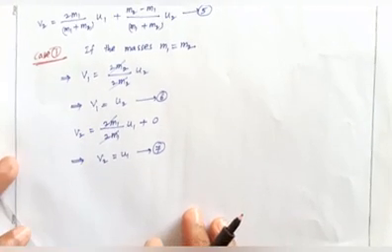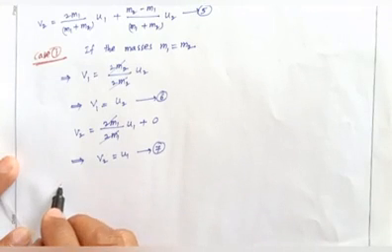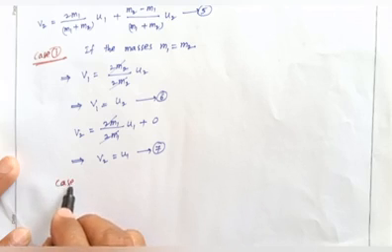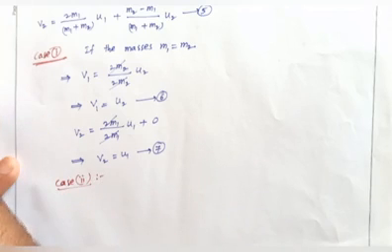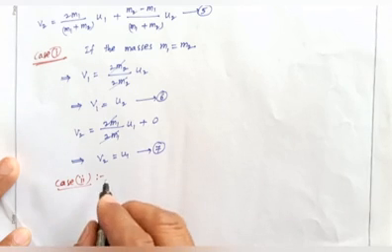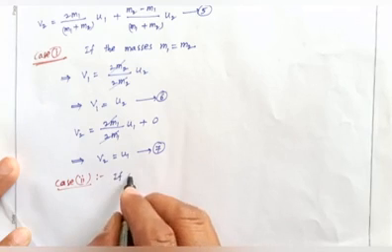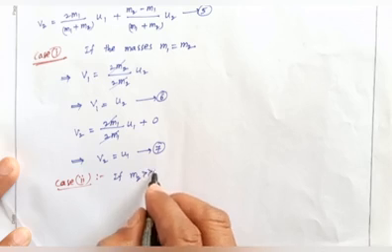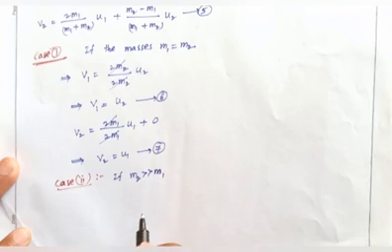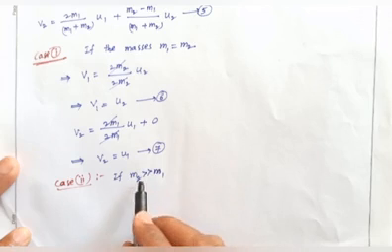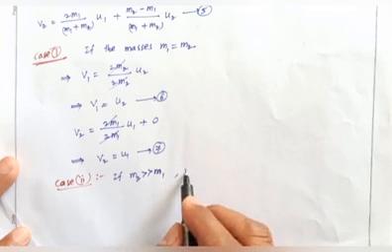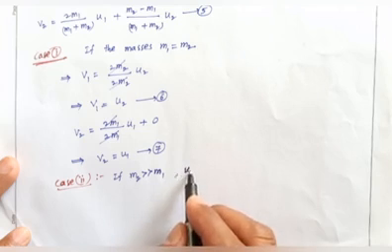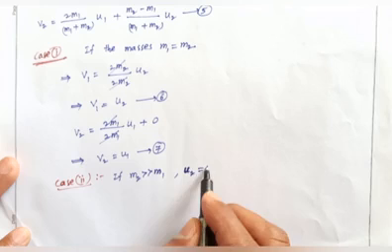Next, case number 2. Case 2 is explained as: if m2 is much greater than m1, the second sphere mass is more than the first sphere mass, and the second sphere velocity u2 will be 0.